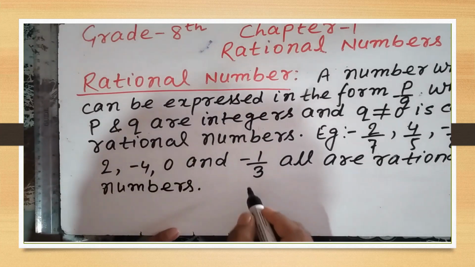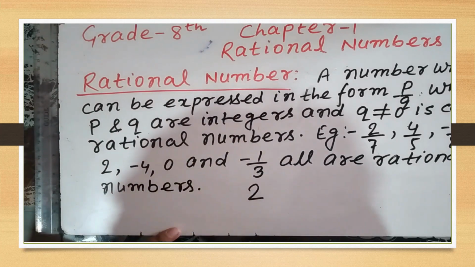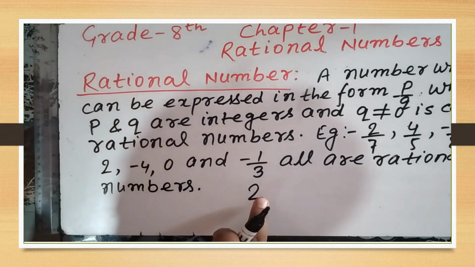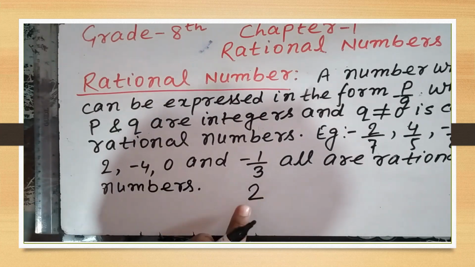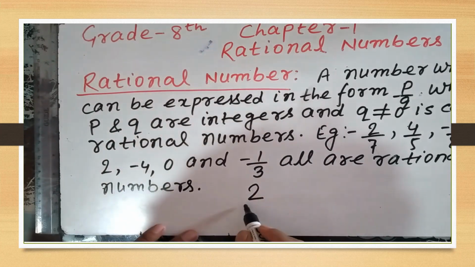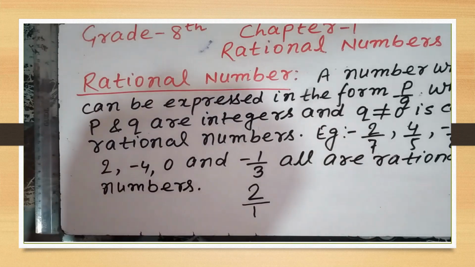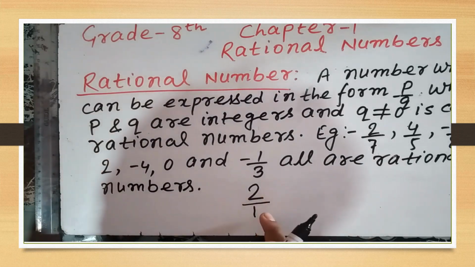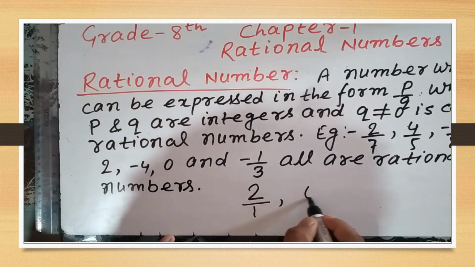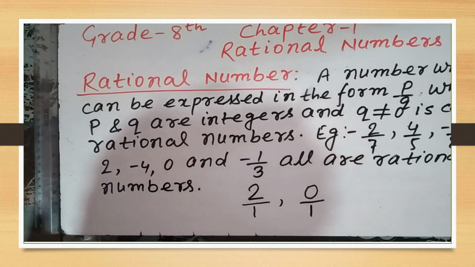See the example 2. 2 is also in the form of P by Q. Why? Because we can write in the denominator of 2 what? 1. So this is also in the form of P upon Q. If you see the 0, in the denominator of 0 also we can write 1.